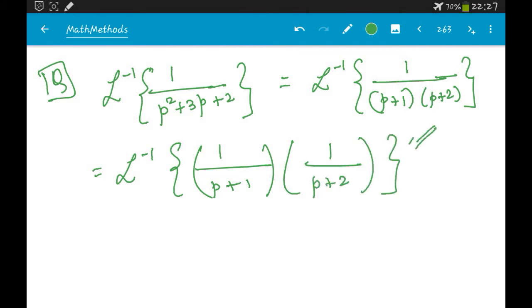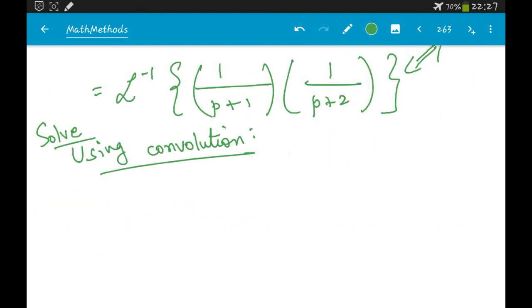These two are the same, they are equivalent. Okay, so now we will try to solve this using convolution.